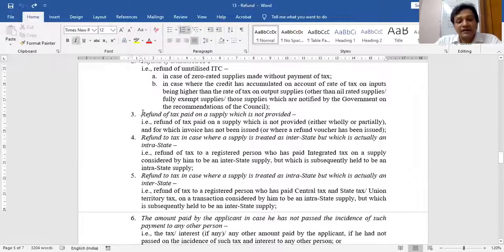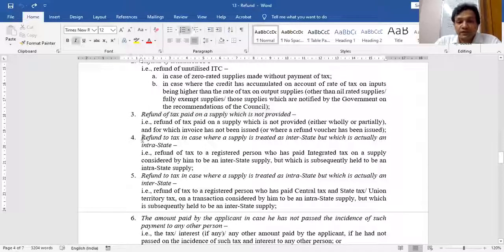In case I have paid the tax on any supply which didn't take place, I made the payment assuming that the supply will happen after 2 days, but because of some situation, after 2 days I refuse to make the supply. Government says in that case the refund can be paid to you directly.